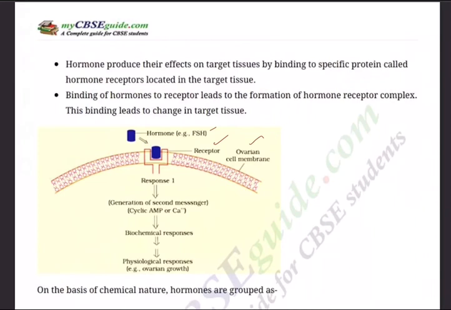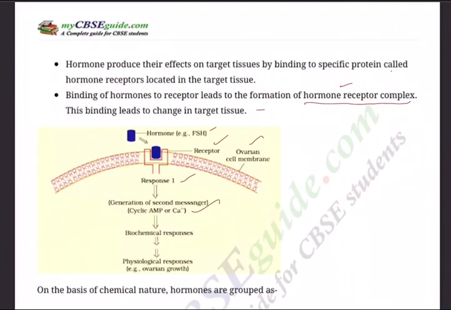What is the target area? Ovarian cell membrane. In the target area there is a receptor, a specific protein called hormone receptor. And once it binds to the receptor, binding of hormone to receptor leads to formation of hormone receptor complex, HRC. This binding leads to change in the target tissue. First, the moment it binds, the first response will take place.